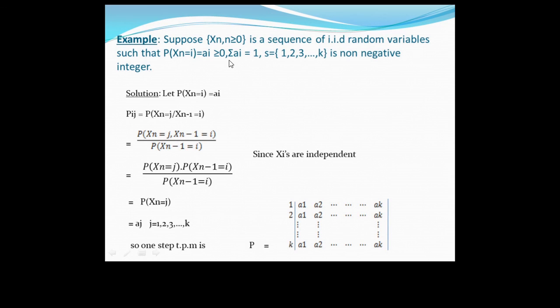Now here, given that the summation of ai is 1, what does it mean? The row-wise sum is 1. If the row-wise sum is 1, in that case that matrix is called a stochastic matrix.